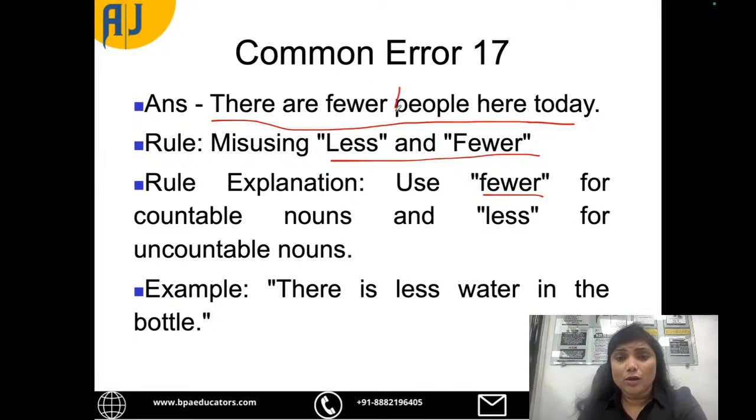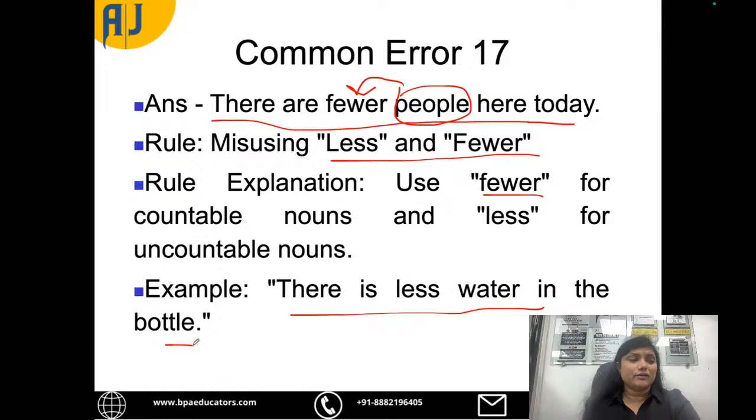Here, when we talk about people, they are very much countable, okay? So we will use fewer and not less. There are fewer people here today, right? But if it would be water or something which is uncountable, then we can say there is less water in the bottle. Okay, so less and fewer have to be used correctly.